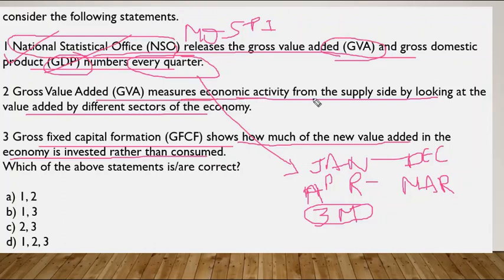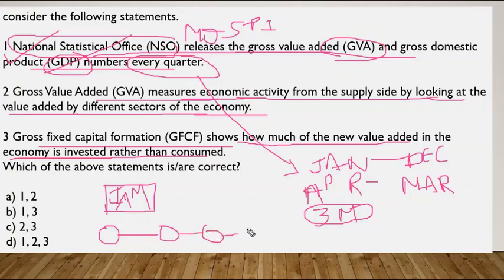GVA measures economic activity from the supply side by looking at the value added by different sectors. So I'll give an example. Let us take this as a jam bottle. For production of this jam bottle, first the fruits will be procured, then the fruits will be converted into a paste or the medium that is suitable for creating jam. Then flavors will be added, then it will be put inside a box, then the packaging will be done. After that it will be released to market.